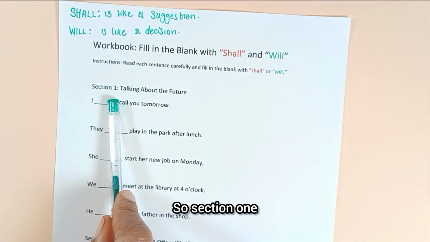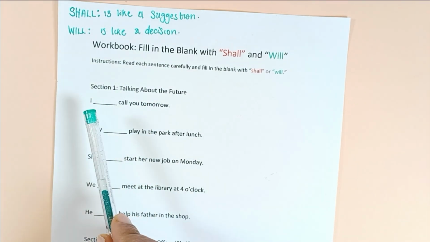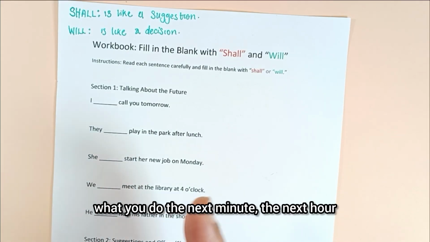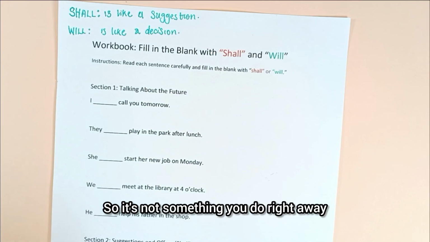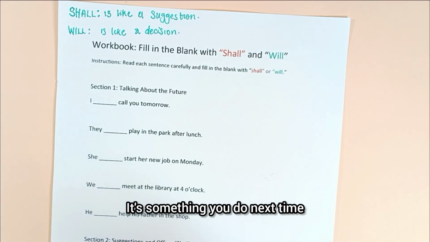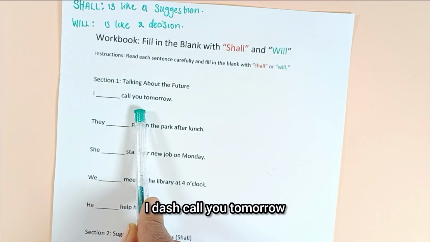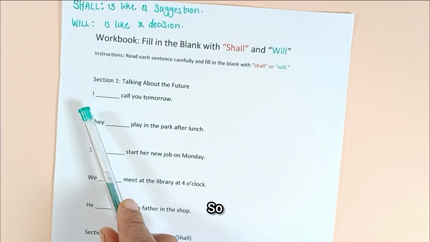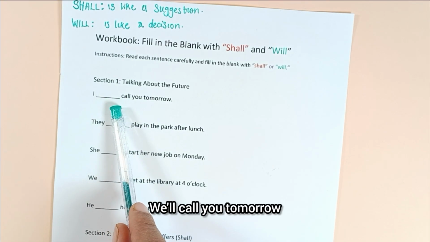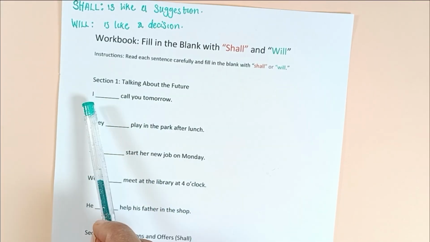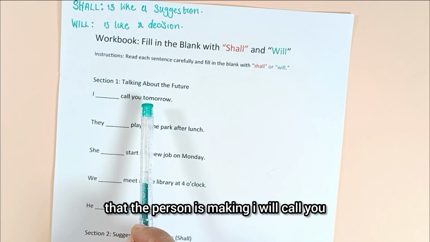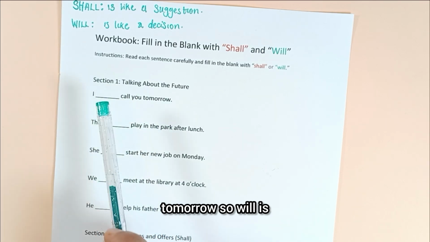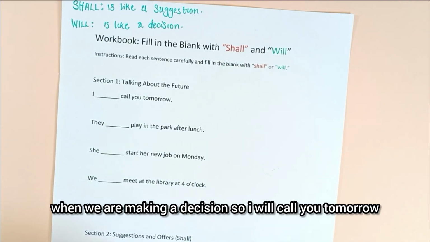So section 1, we're talking about the future. The future is what you do the next minute, the next hour, the next day, the next week, the next month. So it's not something you do right away. It's something you do next time. I call you tomorrow. So I will call you tomorrow. This is a decision that the person is making. So will is when we are making a decision. So I will call you tomorrow.